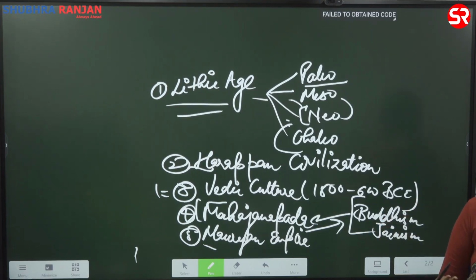When we talk about culture, we speak, so we have created languages. When we speak, there are certain languages which we also write in, so there comes literature. So language and literature. We started wearing clothes. What kind of clothes? What kind of paintings? We started making sculptures. What kind of sculptures?